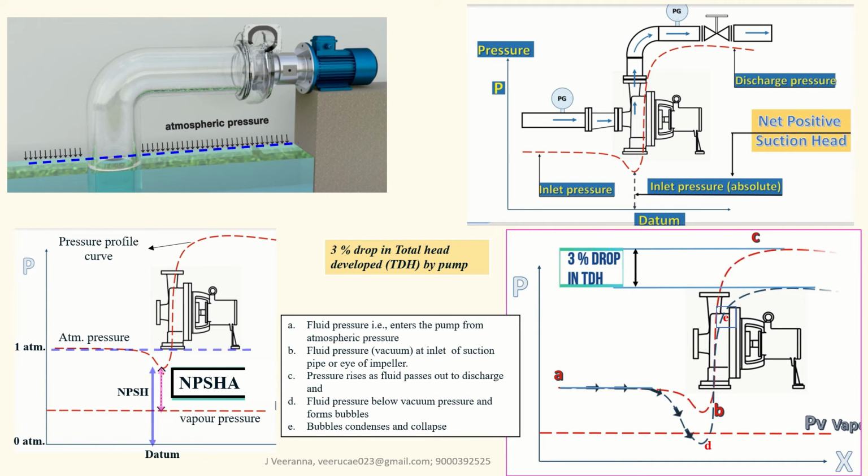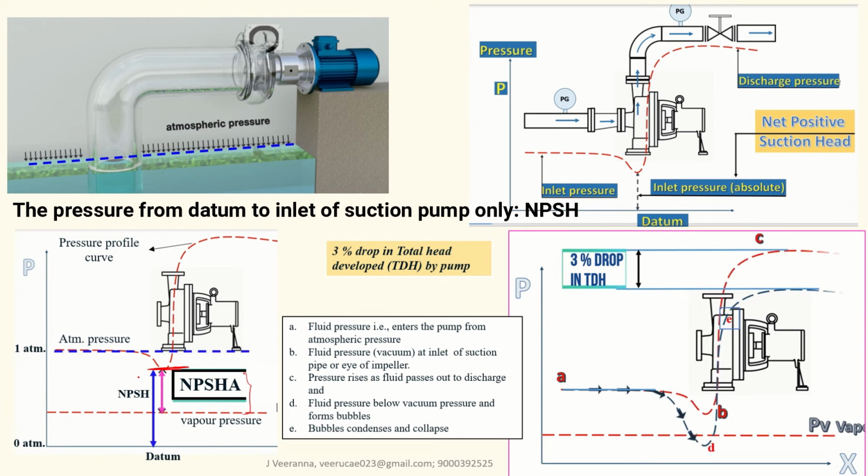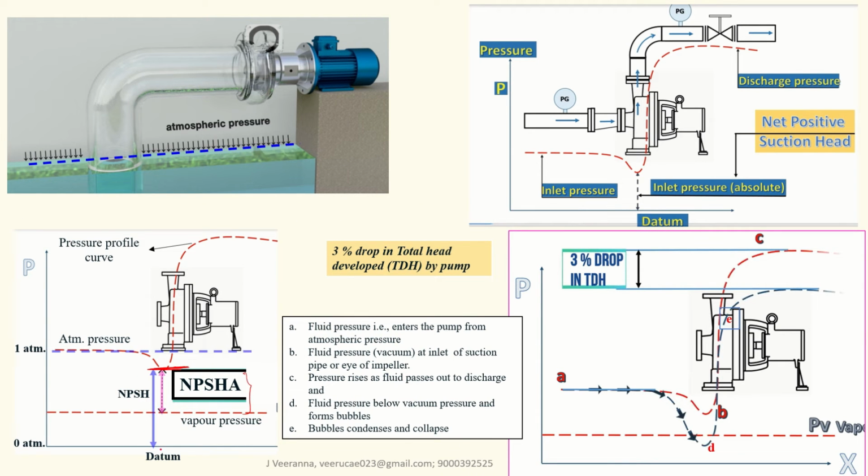Now the difference between the pressure at the inlet of the suction and the vapor pressure is called your net positive suction head available. And from the inlet down to below the vapor pressure, this is the net positive suction head required.